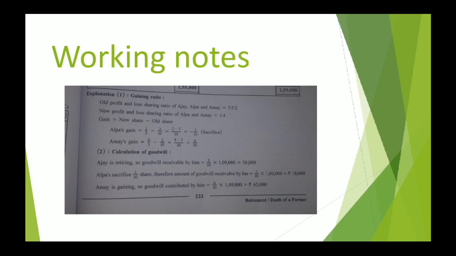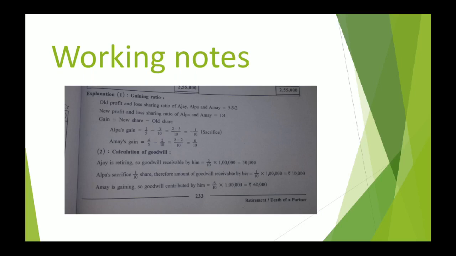We have understood first working note. It is about gaining ratio. How do we obtain that? It is new share minus old share. Yes, new share is given in your textbook as well as old share. So it is easy to obtain gaining ratio.